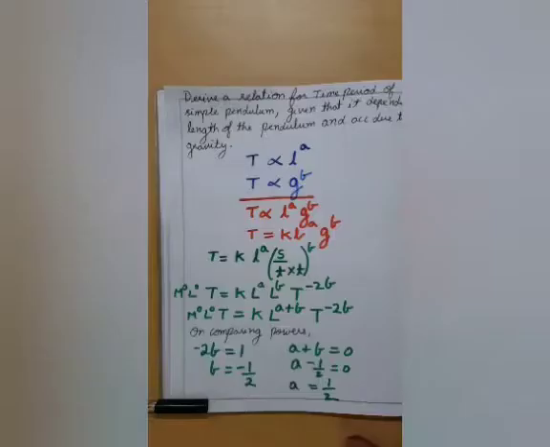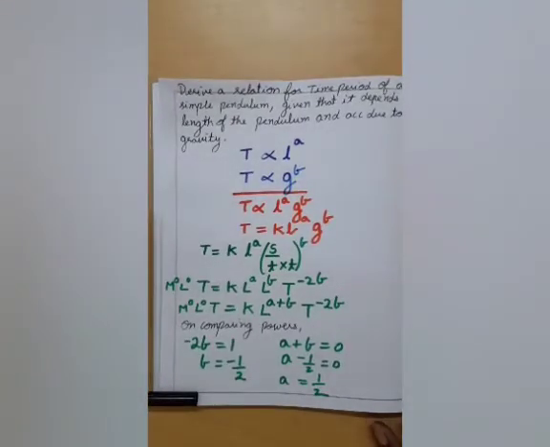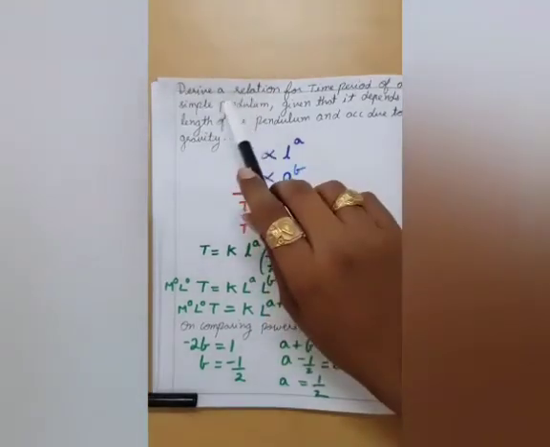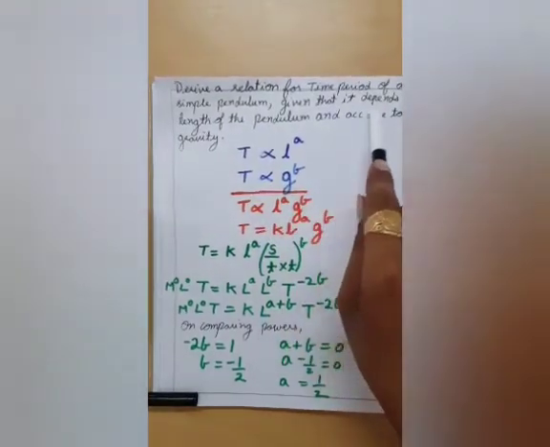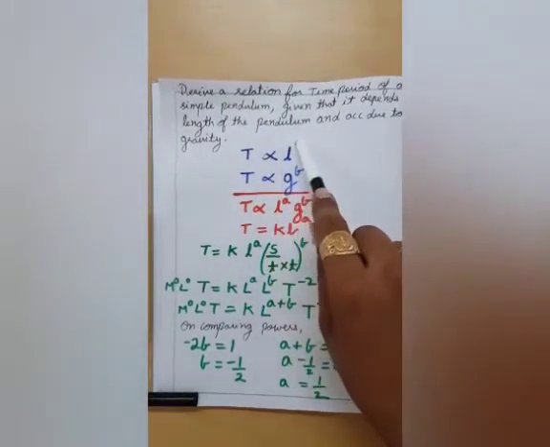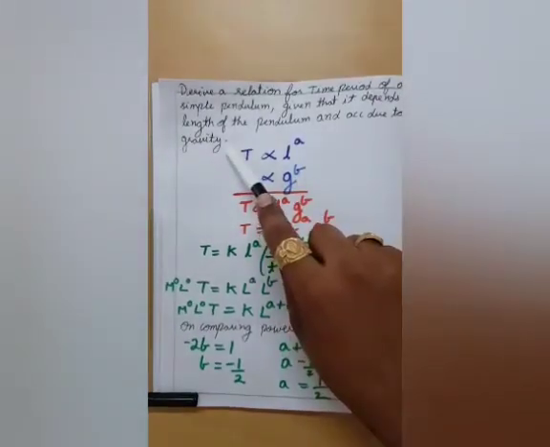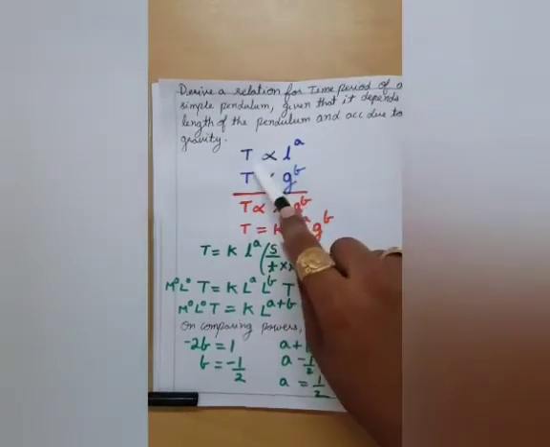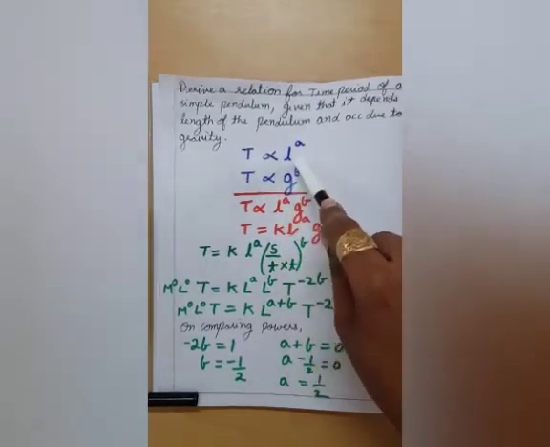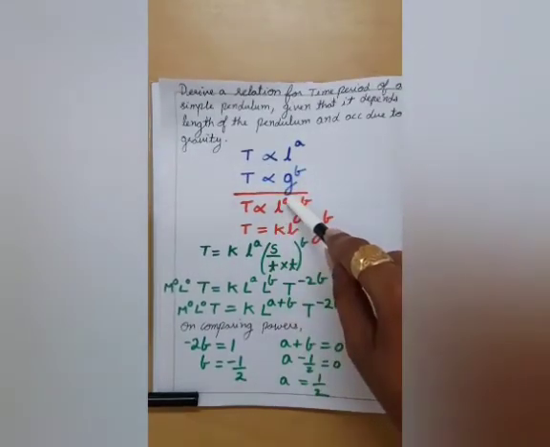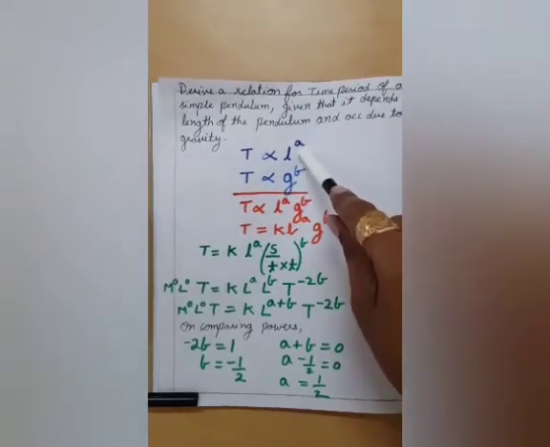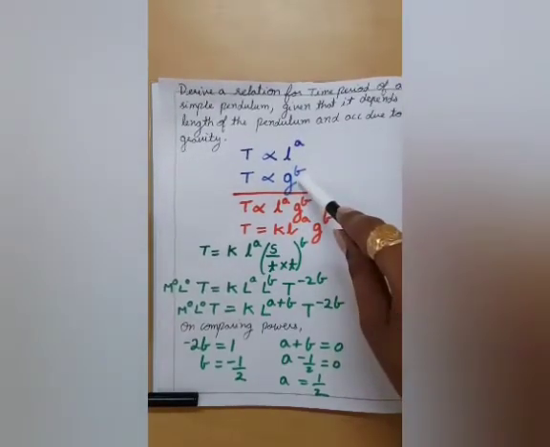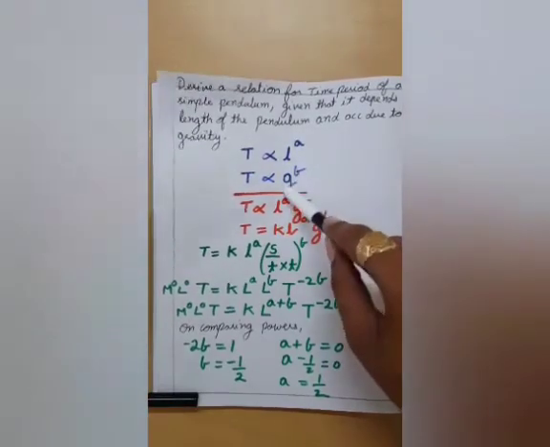Okay. Now children, this is the second question that we are going to discuss. Derive a relation for time period of a simple pendulum, given that it depends on length of the pendulum and acceleration due to gravity. So as you can see here, I have written T is proportional to length and T is proportional to acceleration due to gravity. And since we are unaware of the powers, I have taken power A and B respectively. Now I can combine both the equations.